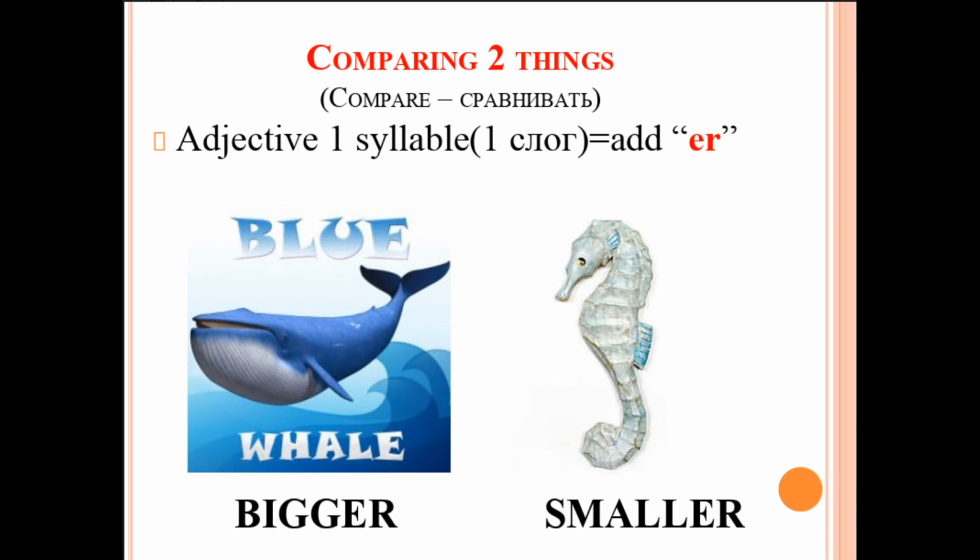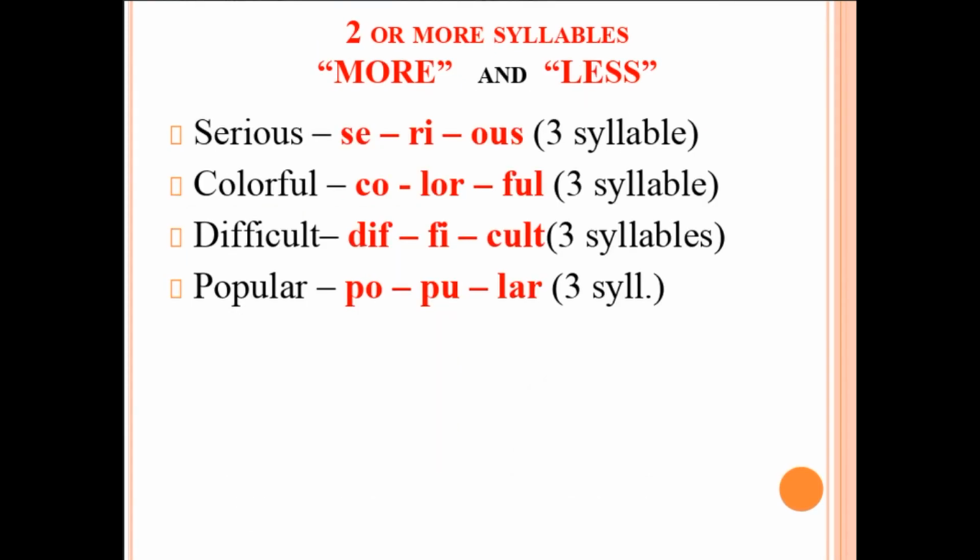All I need is to add er to the adjective. Big, bigger, small, smaller.